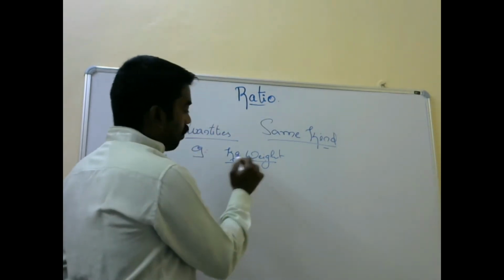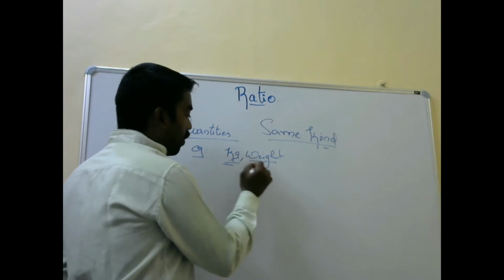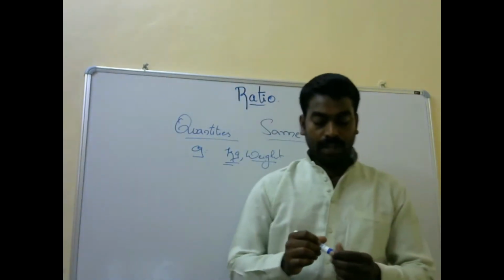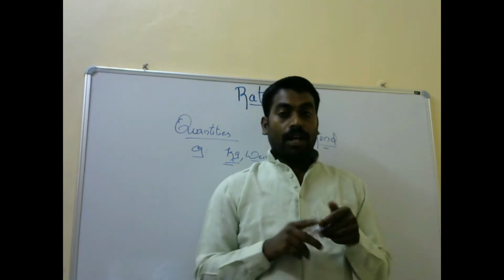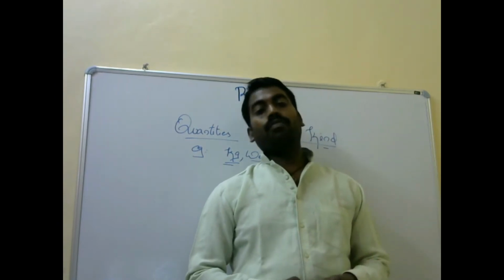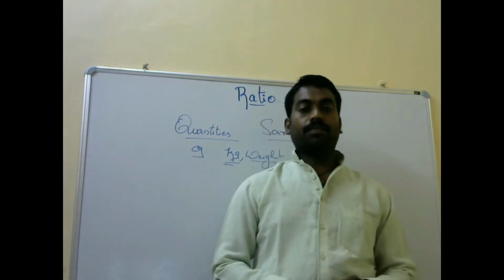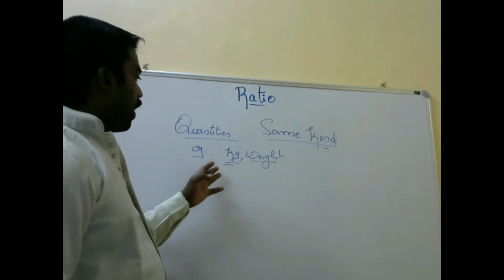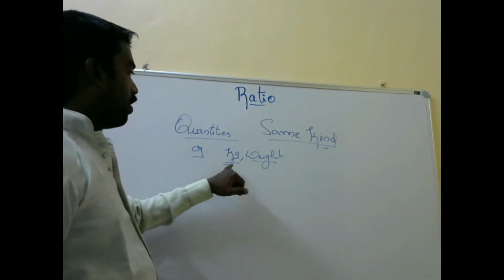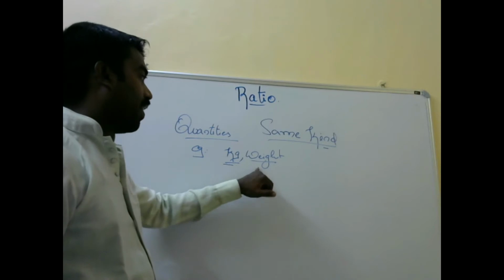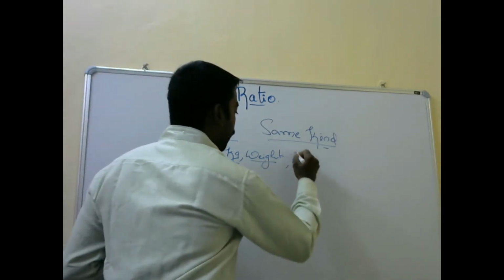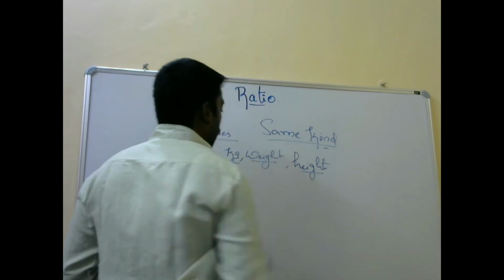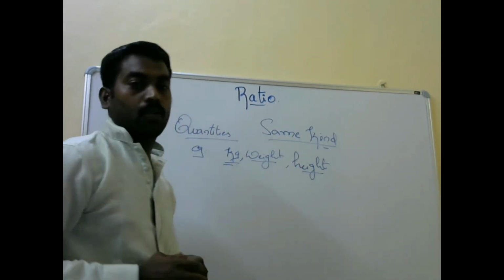This is a good comparison: when you compare the same kind of quantity, for example the number of students and the number of girl students. This is the comparison. Can you identify it? The value should be in kg, or weight, or height. It should be the same in everything. It should not differ. I think the example is clear.